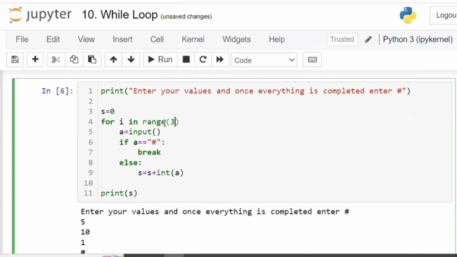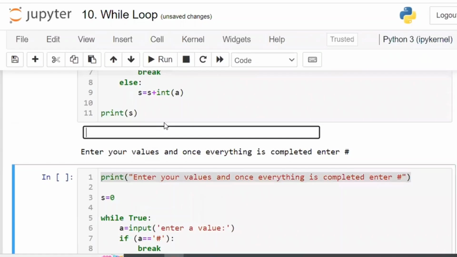4th time also it will not ask the user. If you are fixed with the number, miss, go with the for loop. If you don't know how many numbers the user is going to enter, miss, then go with the while loop, that is, an infinite loop. Within that infinite loop, while True.